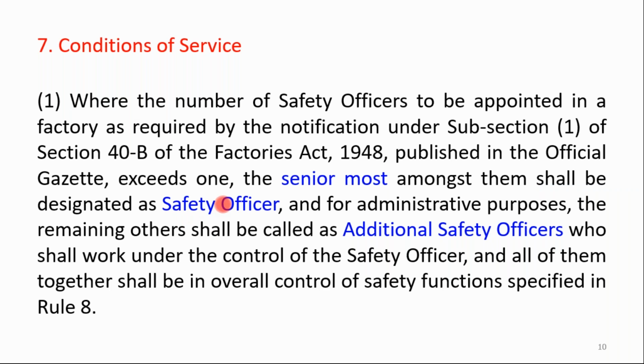So for administrative purposes, the remaining safety officers can be called additional safety officers, and the senior most is called safety officer. But the payment scale, the authorities, and the functionalities or responsibilities are near about the same.